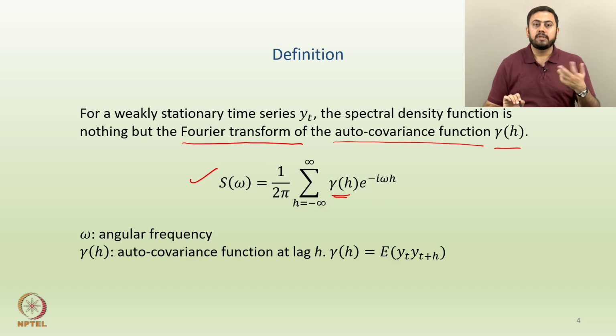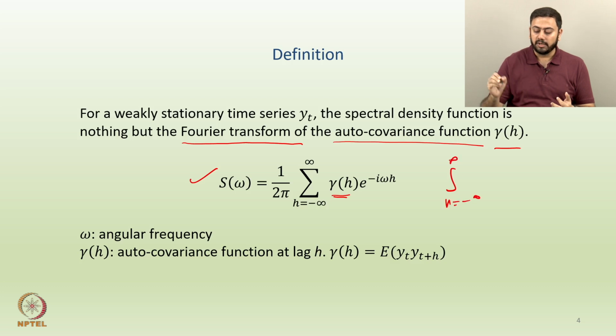Within the Fourier transform it could be either discrete or continuous. The discrete Fourier transform involves summations, while a more general Fourier transform involves integrals. So I can replace the summation by an integral over h from minus infinity to infinity. If you replace the summation by an integral, it will be a general Fourier transform. If you retain the summation sign, it will be the DFT, the discrete Fourier transform.